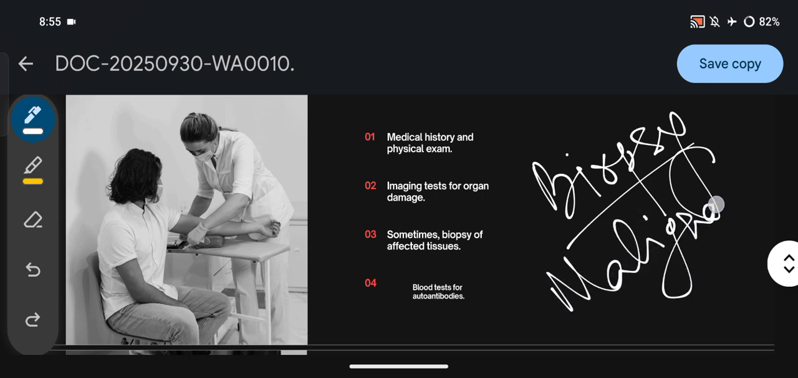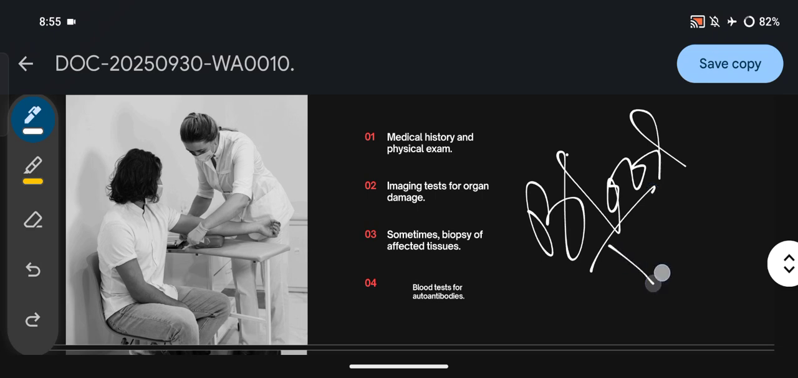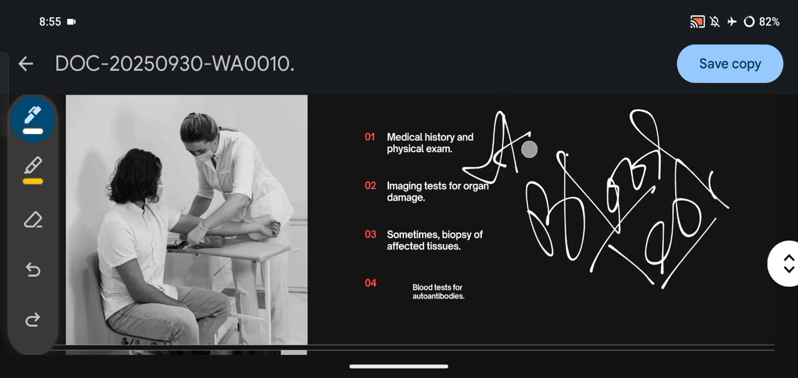Then we must do a biopsy to confirm whether the patient may be suffering from cancer or not. Then we do the blood tests. Blood tests for which confirmation? Blood tests for autoantibodies.